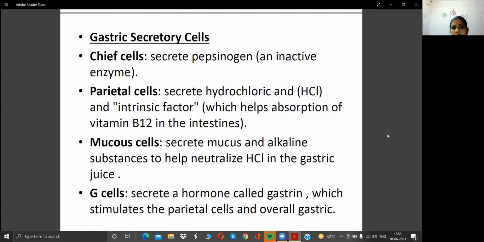Next is the mucus cell. Mucus cells secrete mucus and an alkaline substance to help neutralize the hydrochloric acid, HCl, in the gastric juice. And G cells secrete a hormone called gastrin, which stimulates the parietal cells and overall gastric secretion.